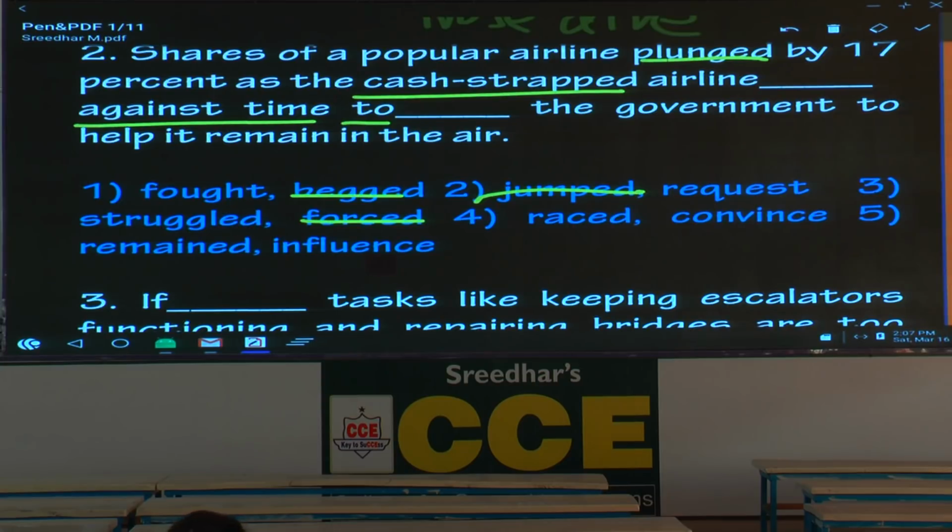To convince the government. This also seems right. Hold the fourth option. What is the fifth option? Remained against time. Is it correct? Not at all. And what is the answer based on that? A race against time, raced. To convince the government. Perfect.